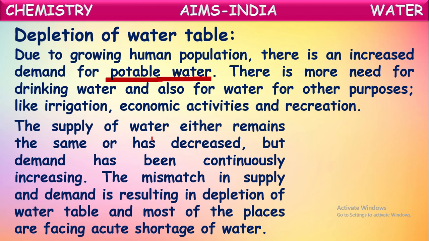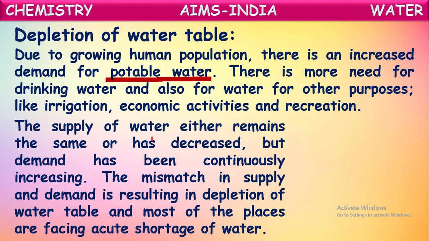As there are no rains, they try to collect the water from the ground. So more groundwater is taken out by digging more bore wells and so on. In this way, the water in the water table is decreased gradually. This we call depletion of the water table, and most places are facing an acute shortage of water because of this.